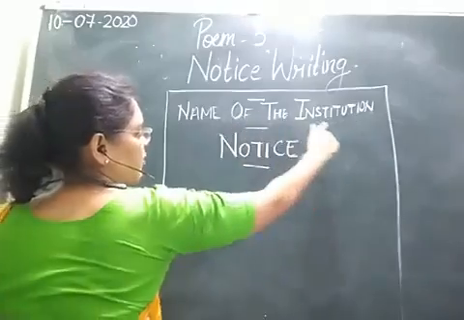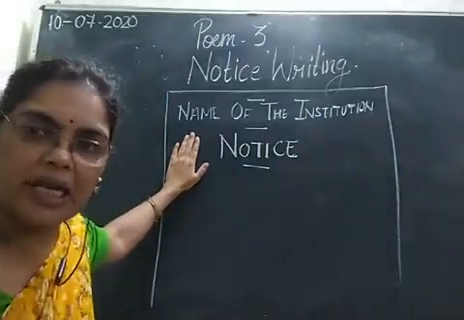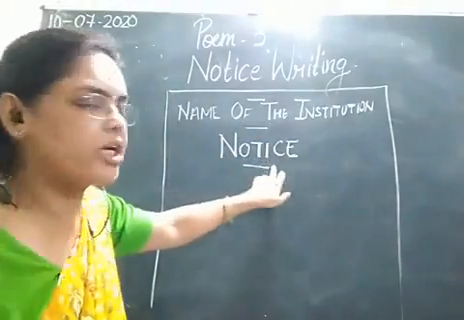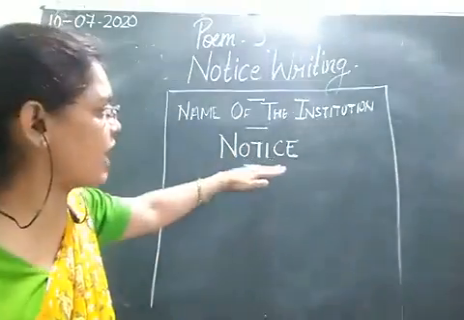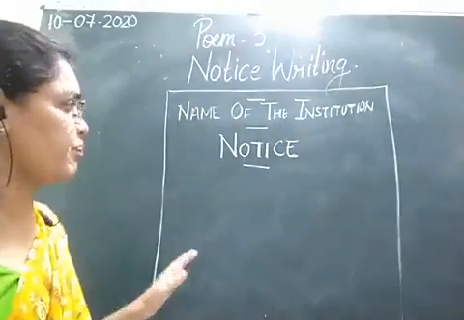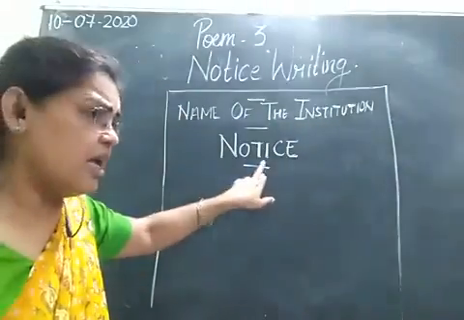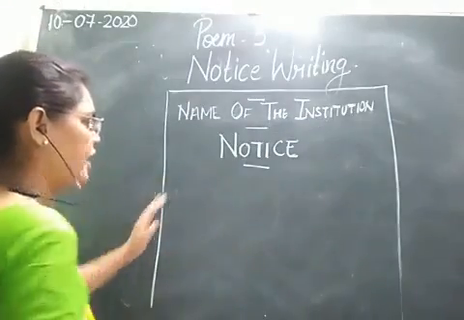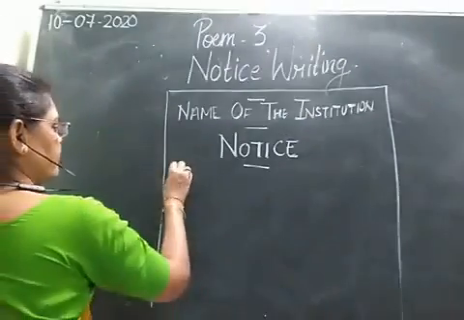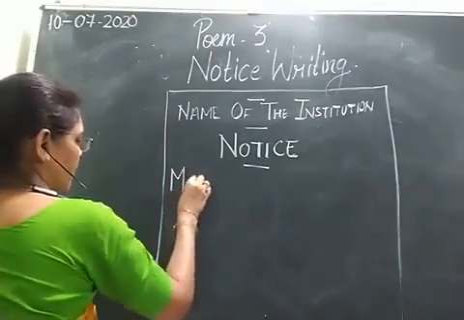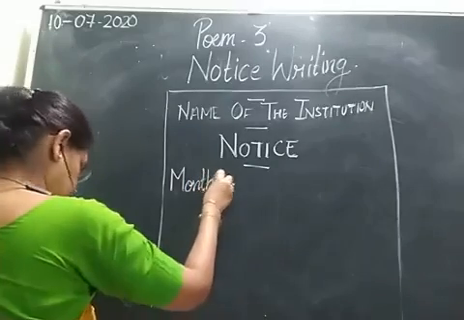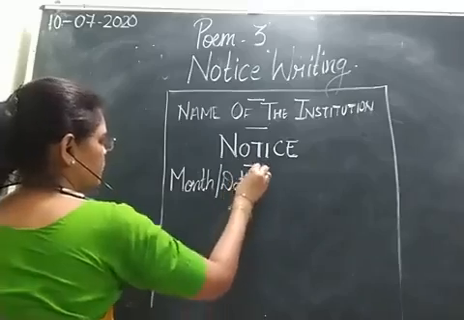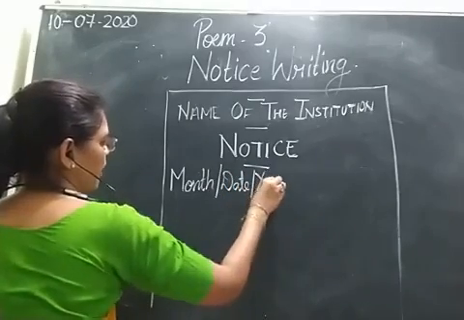You will be writing name of the institution in capital letters. Then again we will be leaving one line. Then we will be writing notice, the spelling of notice in capital letters in the center. After that leave one line. And after leaving the line, we'll be writing the date. और बेटा date लिखने का भी एक format है. First, the month will come. After month, the date will come. And after date, student, the year will come.